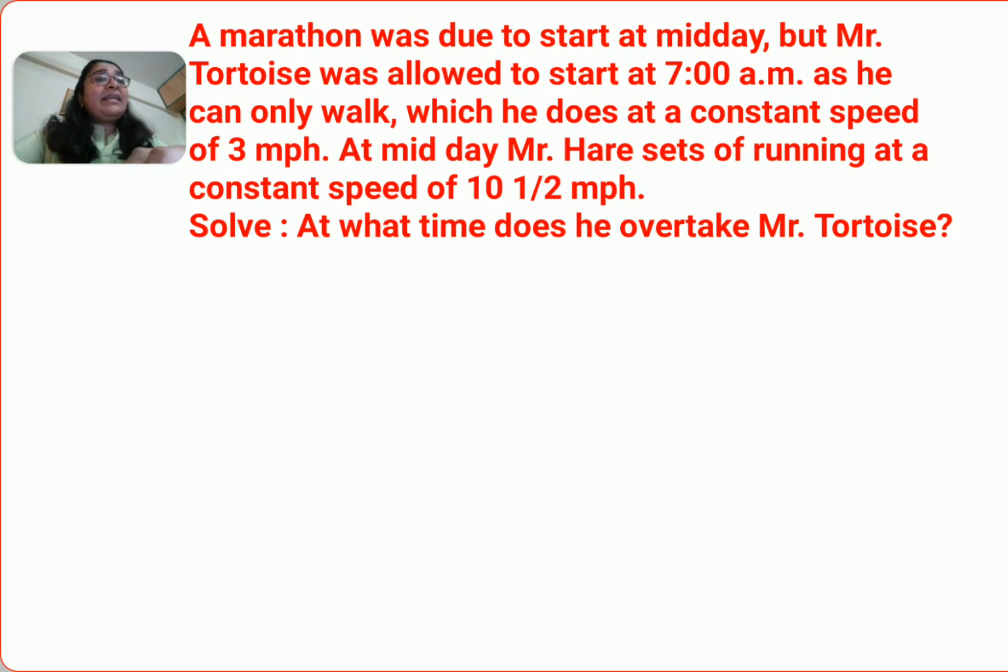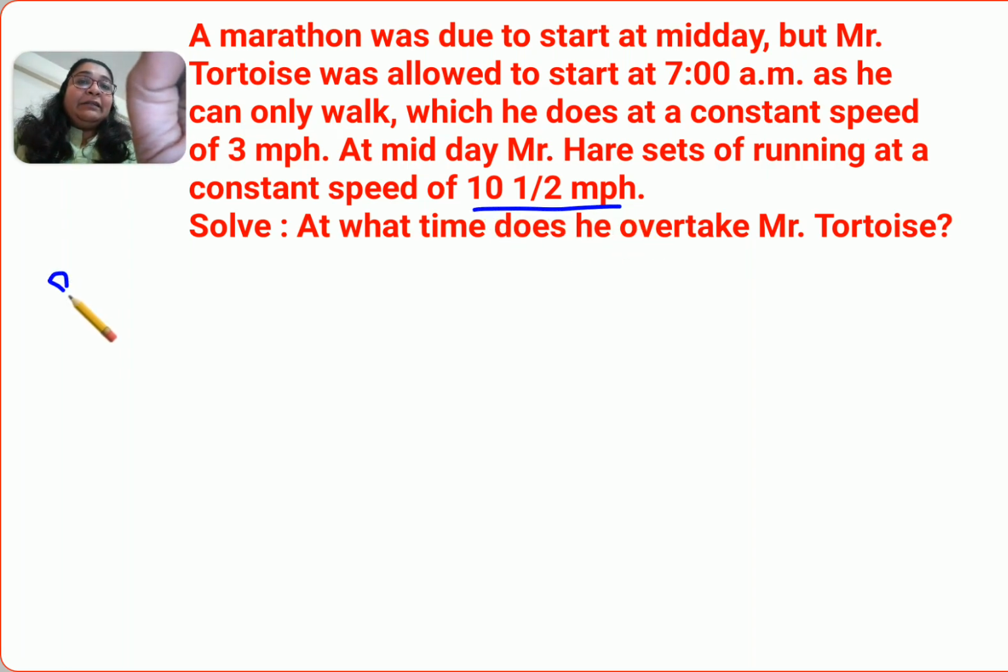The question is, a marathon was due to start at midday, but Mr. Tortoise was allowed to start at 7 a.m. as he can only walk, which he does at a constant speed of 3 miles per hour. At midday, Mr. Hare sets off running at a constant speed of 10.5 miles per hour. At what time does he overtake Mr. Tortoise? Now, please understand, when you have to solve something like this, you must have understood that this entire question is related to speed, time, and distance.